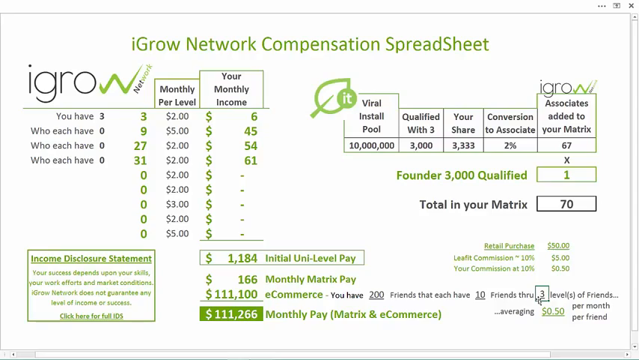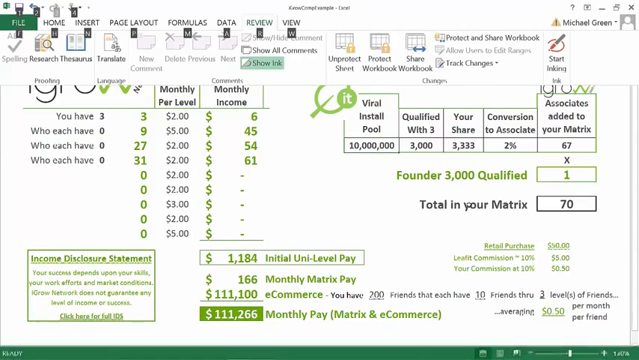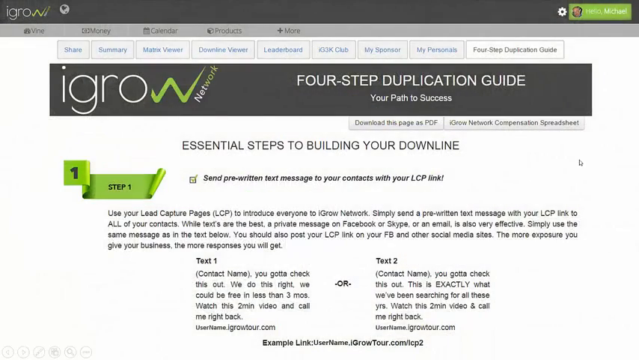Now, I told you I'd show you where to find this spreadsheet. Let me show you where to download it, and I'll set you up for the next recording you should probably watch. It's about the 4-step duplication guide. But this is your back office environment. This is when you first sign up as an associate. This is exactly where it's going to drop. And here is the iGrow Network Compensation Spreadsheet. Download a copy of that for yourself, and good luck getting sleep.